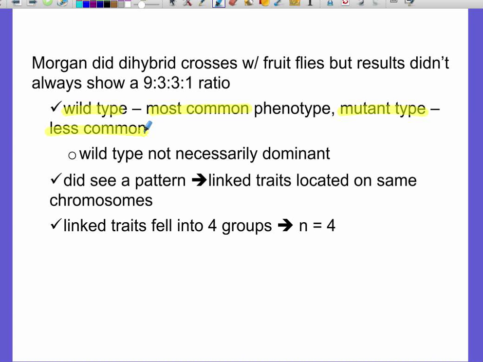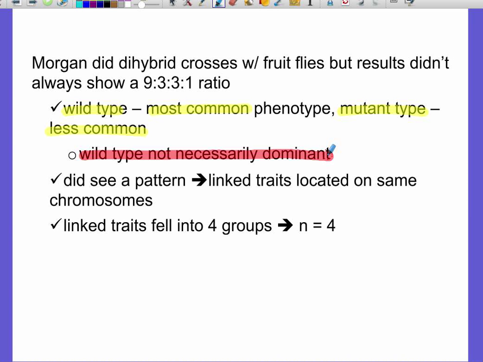Wild type was not necessarily dominant. That's not what that means. It just happened to be the thing that was the most common and was most prevalent in that population. So remember that wild type does not mean dominant. It just means that it was really common. When we were talking about blood types in that last section, type O blood is really, really common in our population, but it's a recessive trait. So again, dominant doesn't mean prevalent. It just means that it shows through when those two alleles come together. So wild type, mutant type, he was only worried about if it was frequent or not. So he wasn't really keeping track of dominant, recessive.